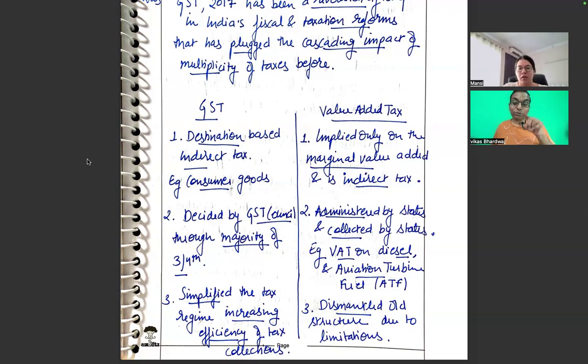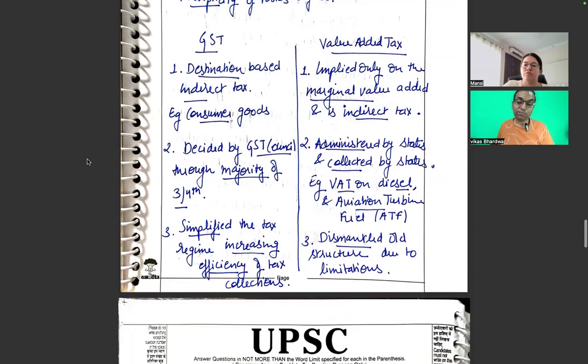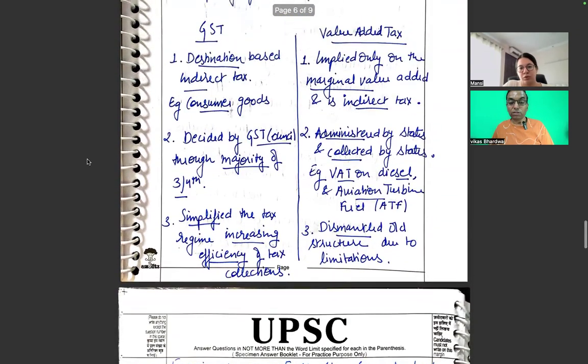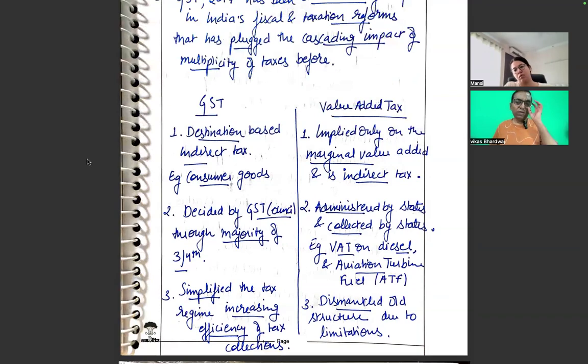Yes, this is the whole Council, okay. Through the majority of three-fourths, administered by states and collected by states, VAT on diesel, aviation turbine fuel, correct. Simplified the tax regime, increasing efficiency of tax collection, dismantled the old structure due to limitations. Move on. So it is this much only. Okay, done. So that was fine, cool.